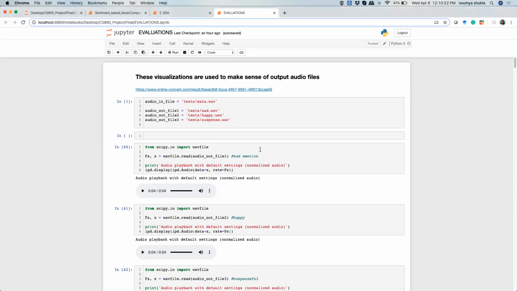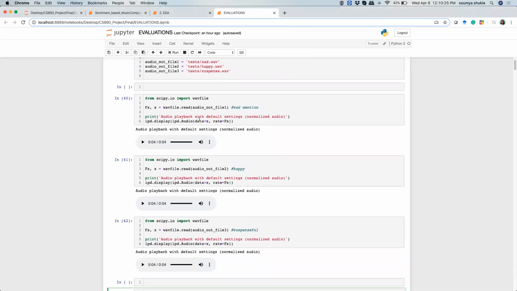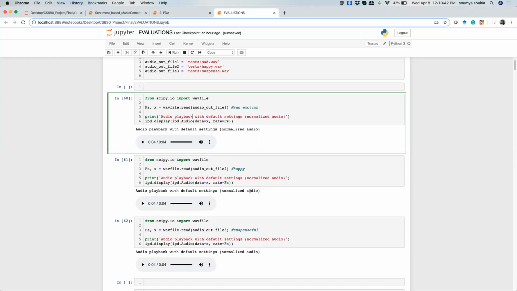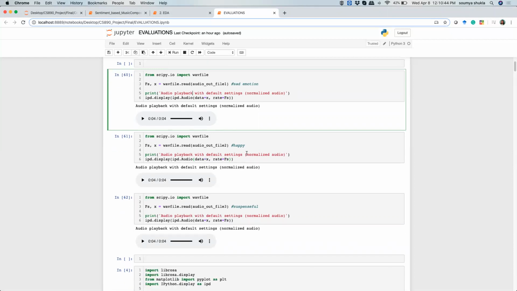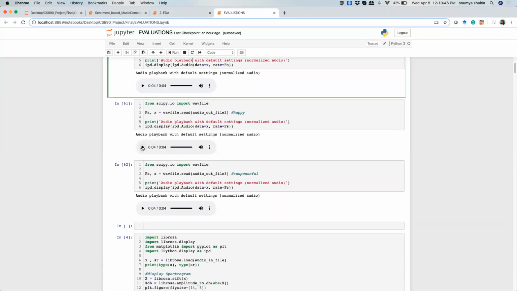All right, so that's given as an input to our model, and let's look at what sad emotion the model generated. Obviously, the input is a happy song, therefore the sad one sounds like that. It's trying to play around with the sad low notes, and that is what it created. Now this one is for the happy emotion.